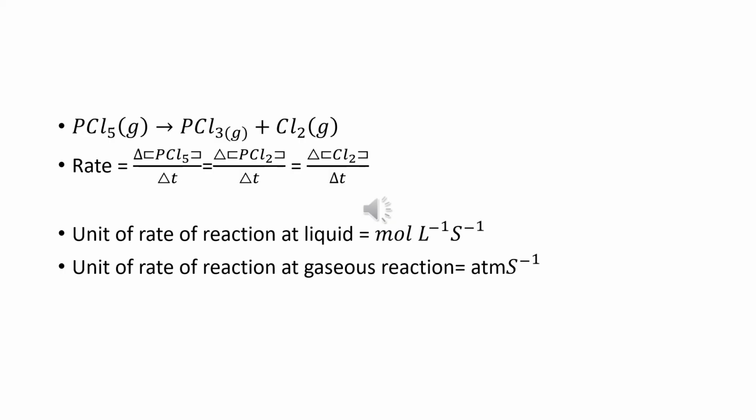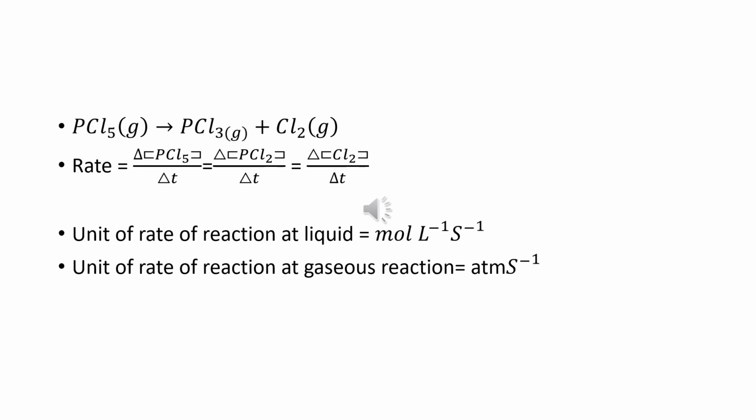Example, PCl5 undergoes decomposition to give PCl3 plus Cl2. Here the rate of the reaction equals minus delta [PCl5] divided by delta t, equal to delta [PCl3] divided by delta t, equal to delta [Cl2] divided by delta t. Generally, the term delta is used for a larger change, and in integration we use d when the change is a smaller one.